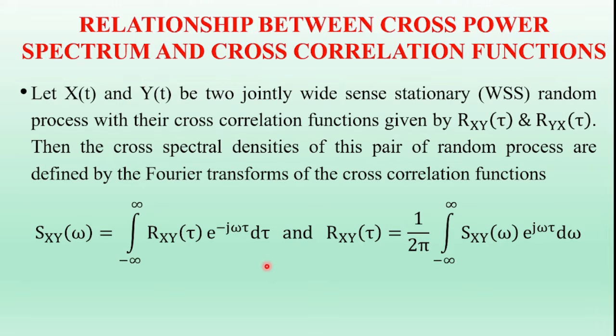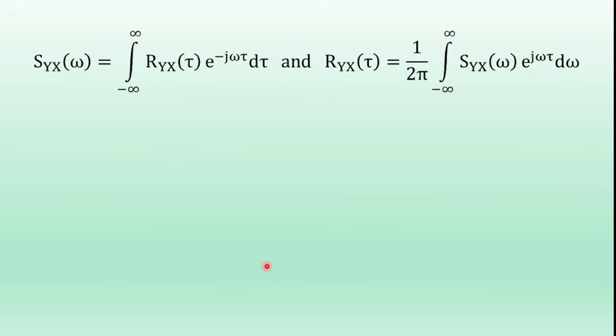Similarly, the Fourier transform of the cross correlation function of the random processes y of t and x of t is defined as Syx of omega is equal to the Fourier transform of Ryx of tau, which is equal to the integral from minus infinity to infinity of Ryx of tau e power minus j omega tau d tau, and its inverse Fourier transform is Ryx of tau is equal to the inverse Fourier transform of Syx of omega, which is equal to 1 by 2 pi integral from minus infinity to infinity of Syx of omega e power j omega tau d omega.